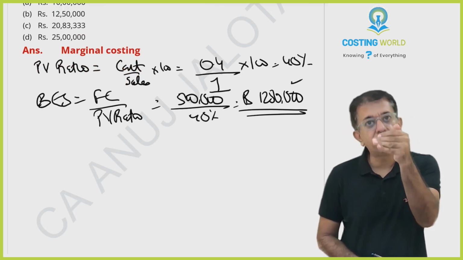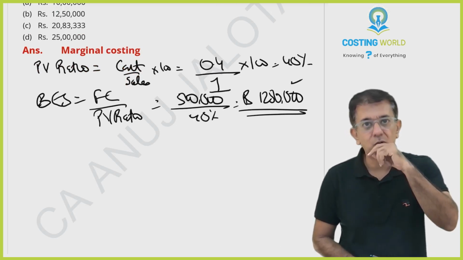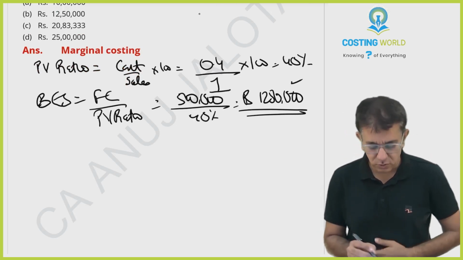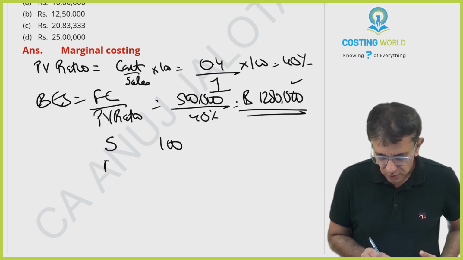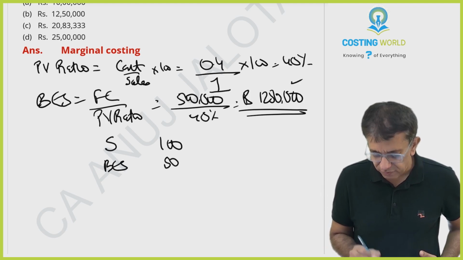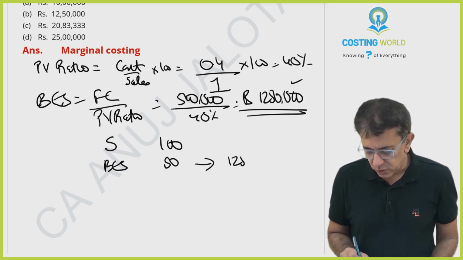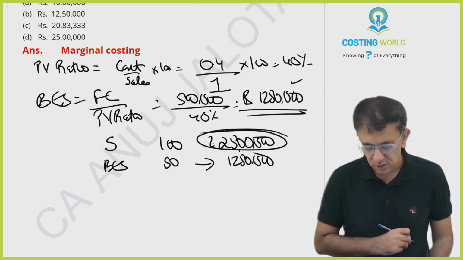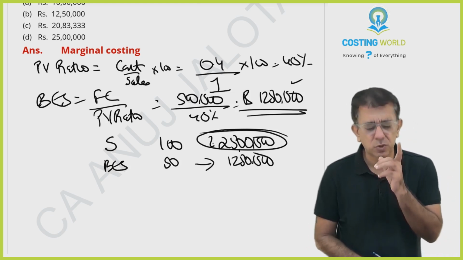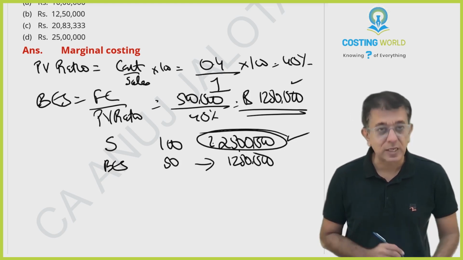If the sales fall below this, which is 50% of your sales, then in that case, you will start to incur losses. So therefore, if your sales is say 100, your break-even sales will be 50. That is whatever the first line says. And this figure is 12,50,000. So therefore, your sales must be how much, beta? 12,50,000. Understood this? Your sales must be how much? 25 lakhs.